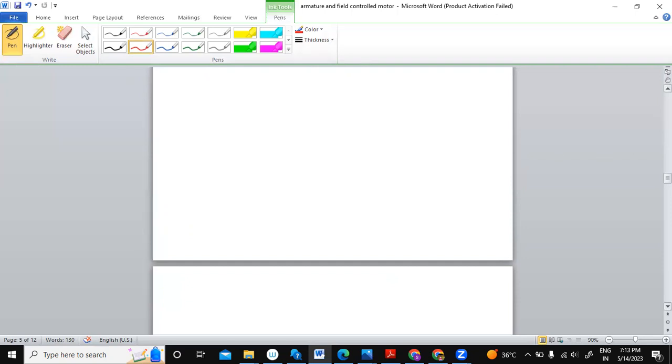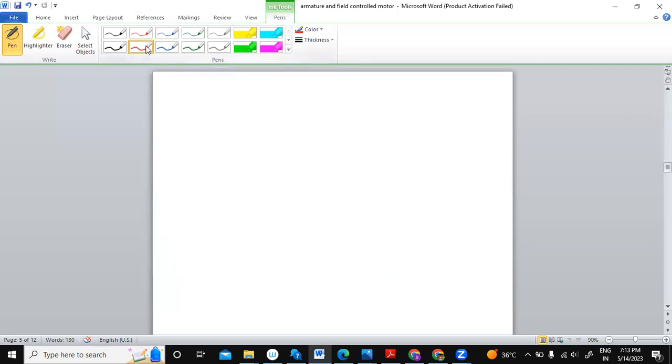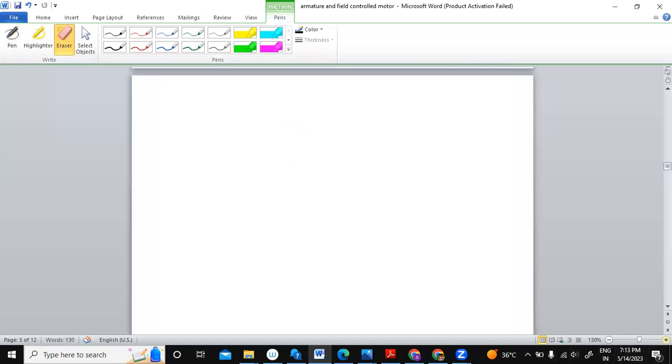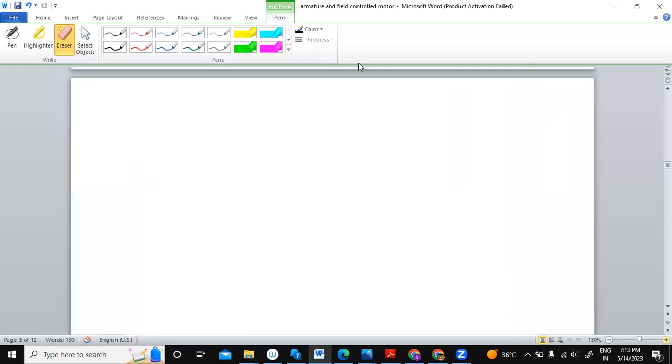The basic arrangement is that you have a substation. Here a substation computer would be there. I don't know why it's not writing properly. Let me just erase it and increase the size so that it looks big.